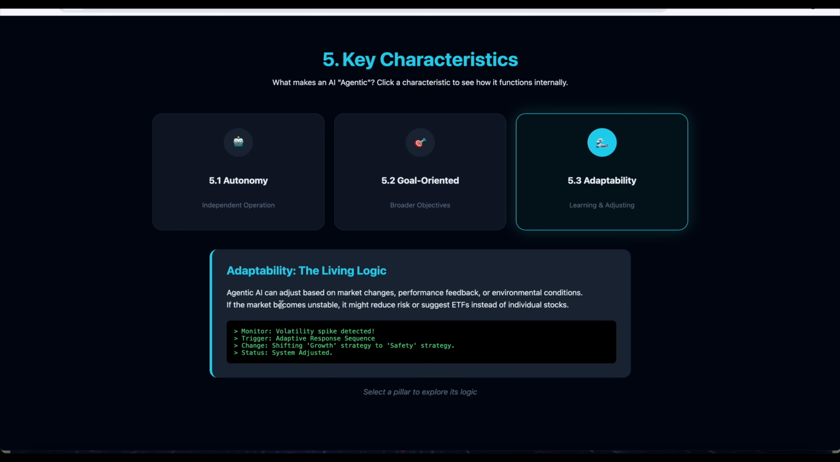The next characteristic is adaptability, the living logic. Agentic AI can adjust based on market changes, performance feedback, or environmental conditions. If the market becomes unstable, it might reduce risk or suggest ETFs instead of individual stocks. These are the key characteristics of agentic AI. That's why we call it agentic AI.